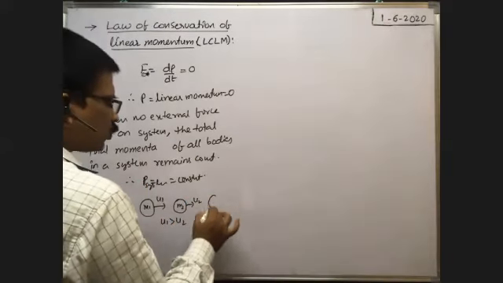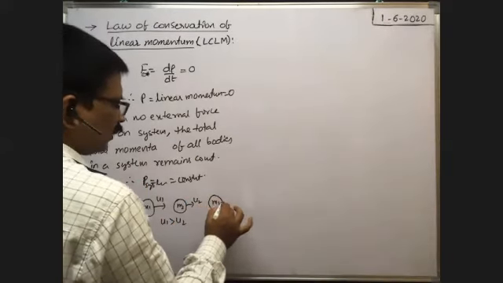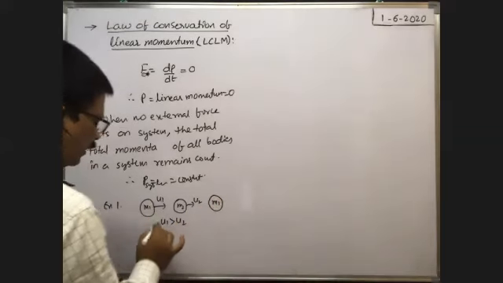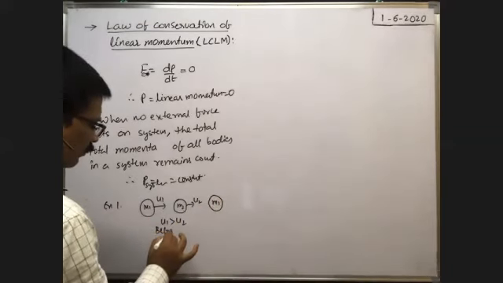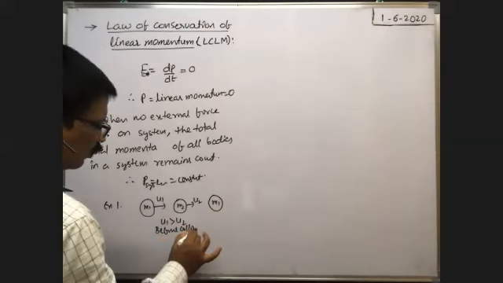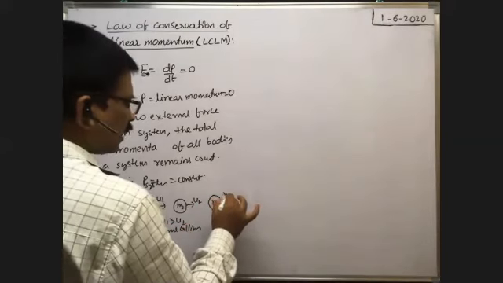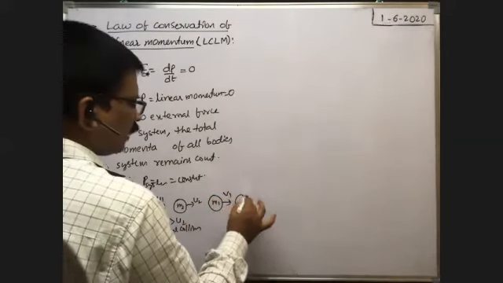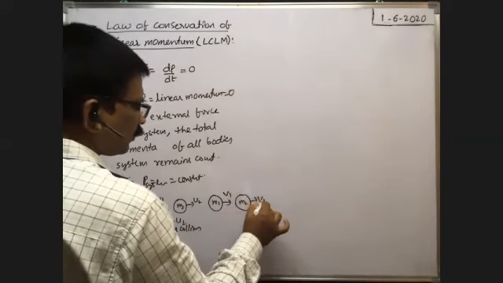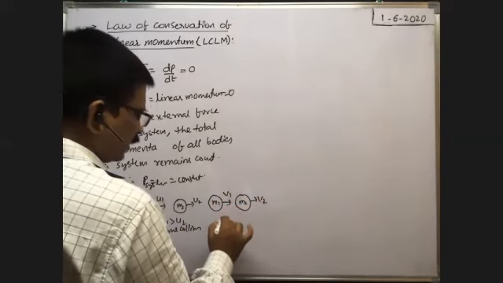After some time, these two bodies collide with each other. This is the situation before collision. After collision, the velocity of the first body becomes v1 and the velocity of the second body becomes v2.